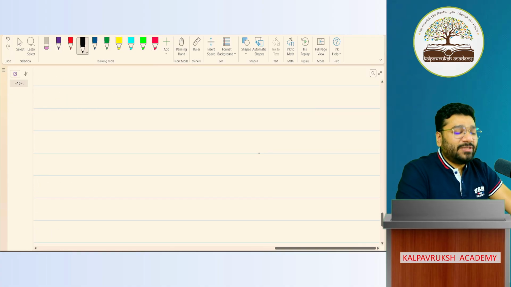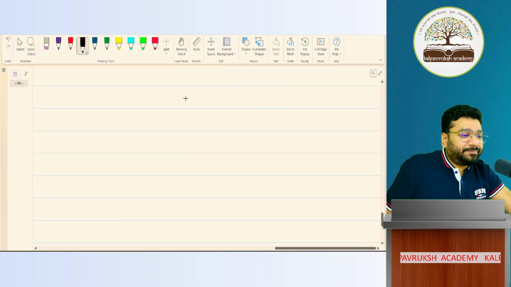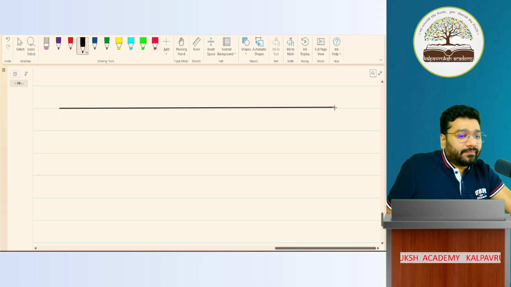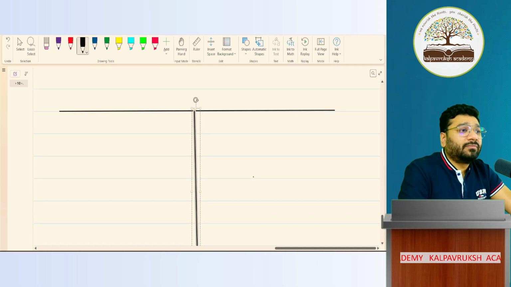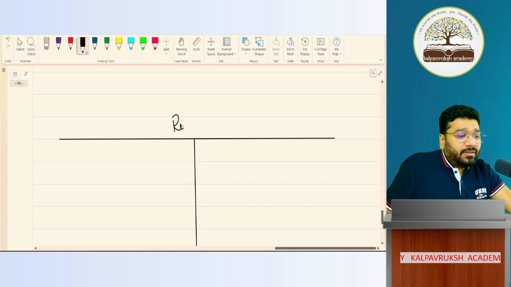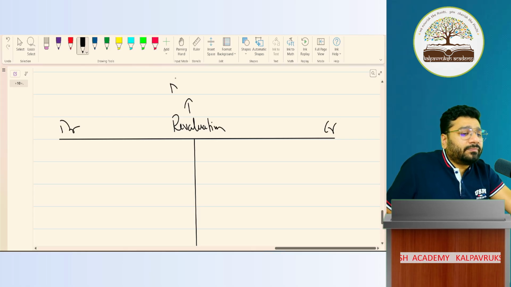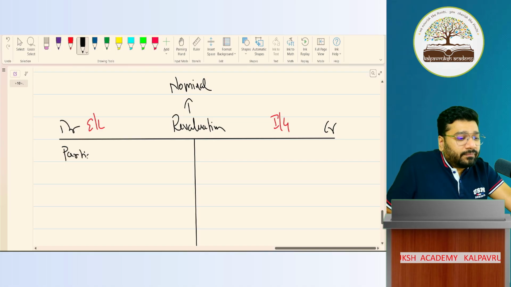Now please open next the revaluation ledger. Fast. Revaluation account, guys. Debit, credit. What is the nature of the reval account? Nominal account. What is the golden rule for nominal account? Debit all expense and losses, credit all income and gain. Particulars, rupees.